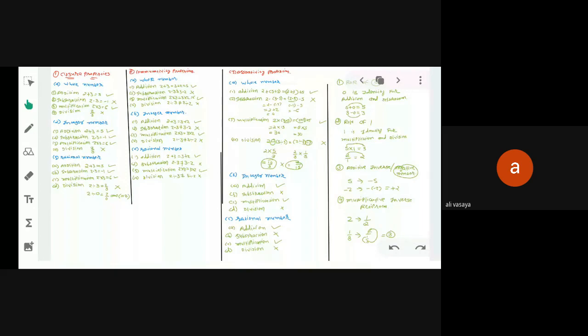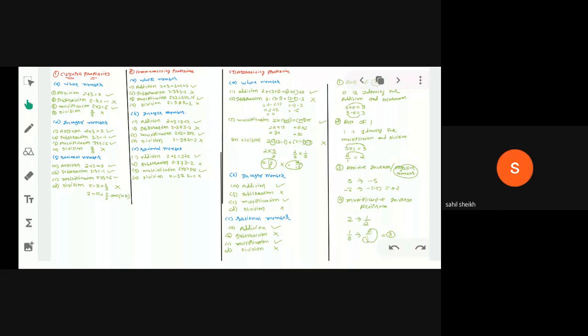So under every operation, you can see we have different results. For example, in closure property, in whole numbers, it is closed under addition and multiplication, but it is not closed under subtraction and division. Are you getting my point?